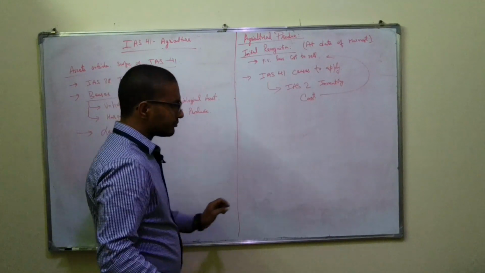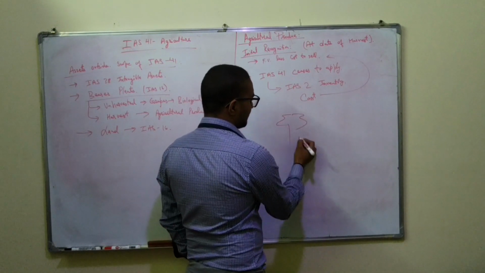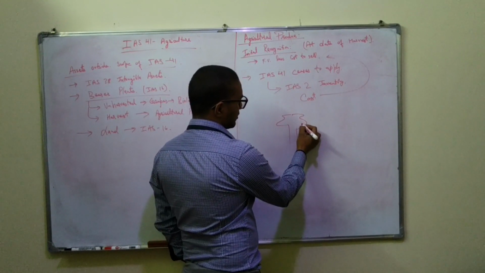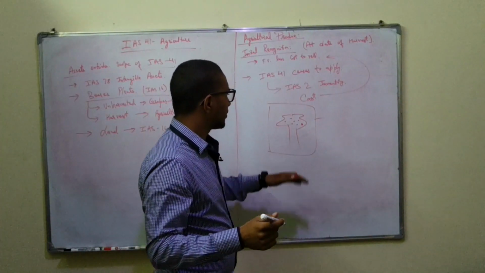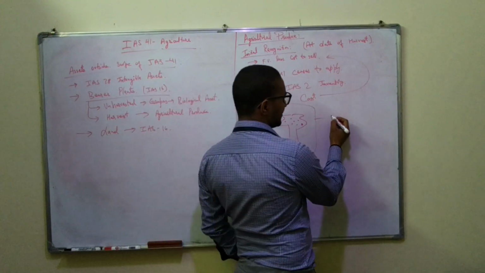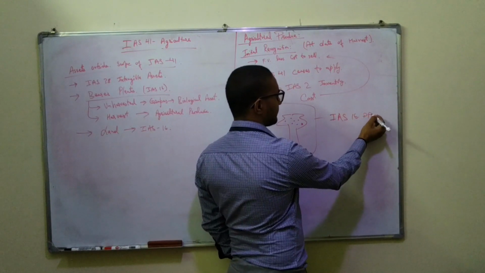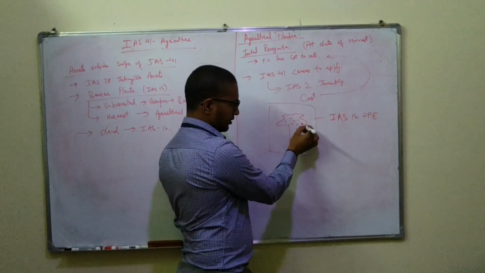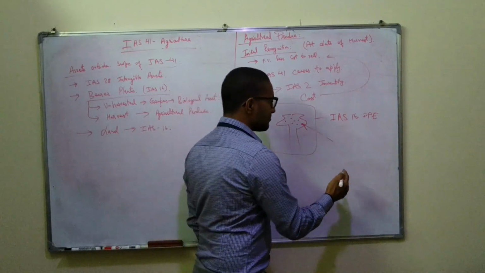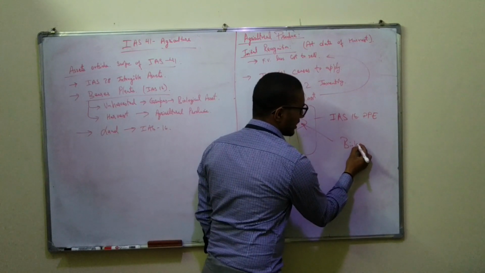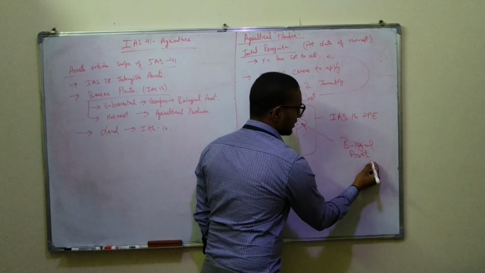Let's assume this is a grape tree and these are grapes. This whole plant is PPE as per IAS 16, so it's calculated as per IAS 16. And then the fruits, the grapes over here, until they are unplucked, are our biological assets and are accounted for as per IAS 41.